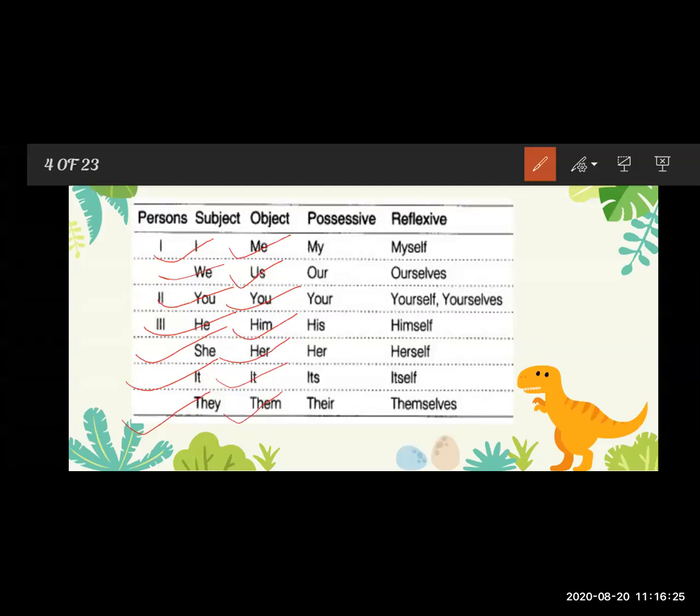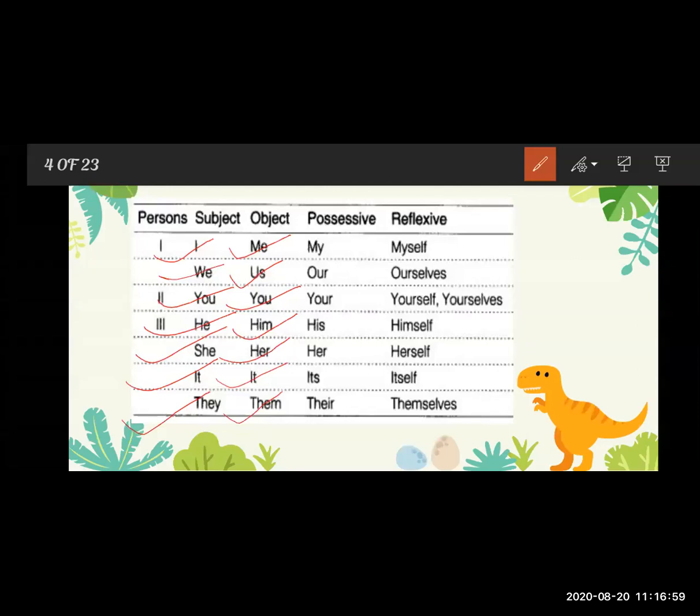That is possession. My pen means that it is my pen, so it is a possession. My pen, my cycle, his home, his brother, her sister. Those are the pronouns in the possessive case. Now the reflexive pronouns: myself, ourselves, yourselves, himself, herself, itself, and themselves. These are the reflexive pronouns.